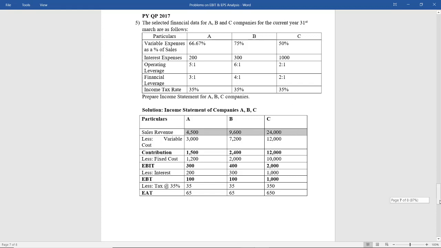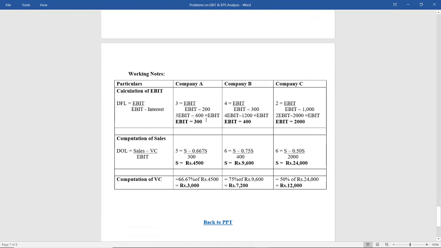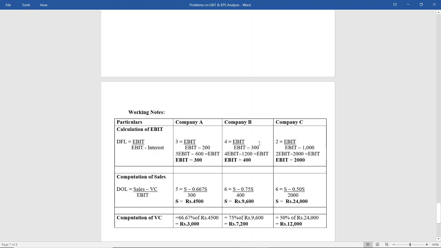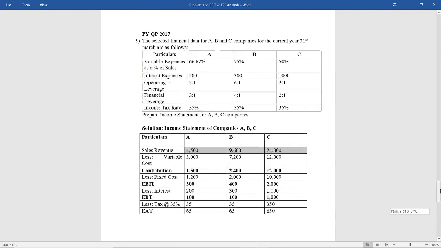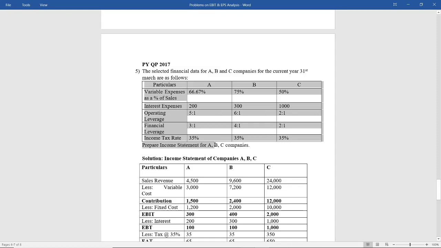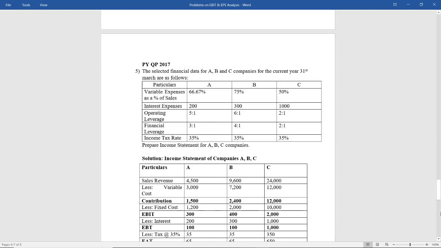So let us go to the working notes. I will show you all for company A, and on the same lines you have to do for company B and C. So first, in order to know the sales, we have to see what information is available. We have information about interest, financial leverage, that is 3 times, and operating leverage, 5 times. Making use of this information, we have to calculate the sales and EBIT. I will do it for option A. You all have to do it for B and C companies.